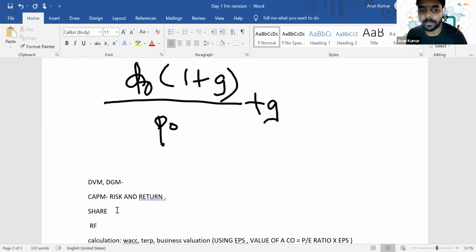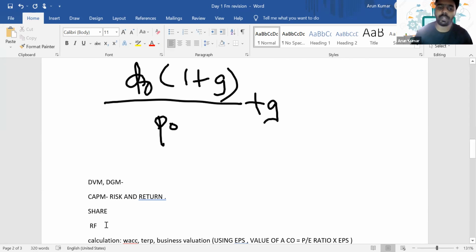Can you reply in the chat? When we invest in the shares, will you expect more return compared to the government securities return? Is it yes or no? Obviously, it's a yes, right? Because we are taking more risk when we are investing in the shares of a company. So that's the assumption we are taking here with respect to the CAPM model.